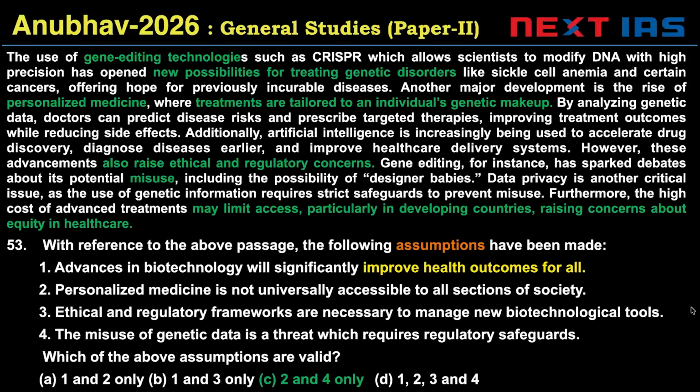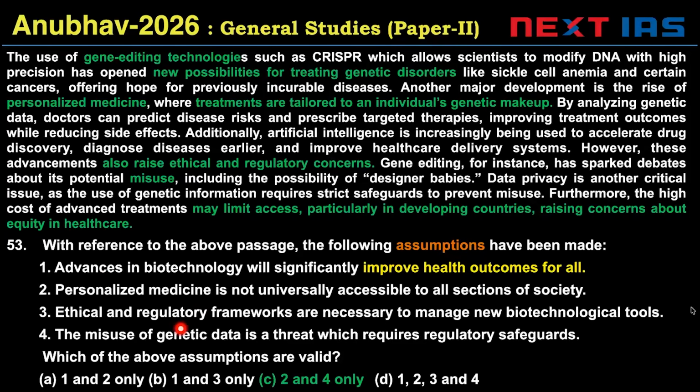Question 53 is about CRISPR-like technology, gene editing technology. It can treat genetic disorders. It can give people personalized medicine where specific individual genetic things can be treated. But there are also challenges of misuse, ethical concerns, and there may be a cost problem. The access may be limited only to a few people. So equitable access is a problem.